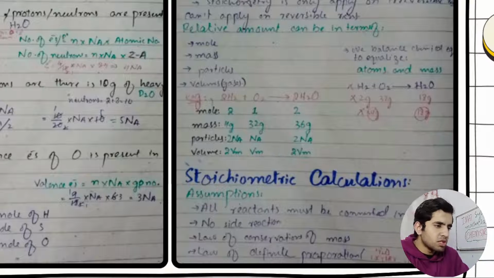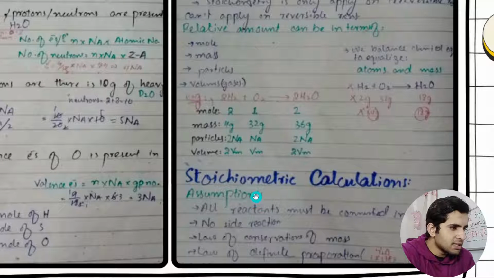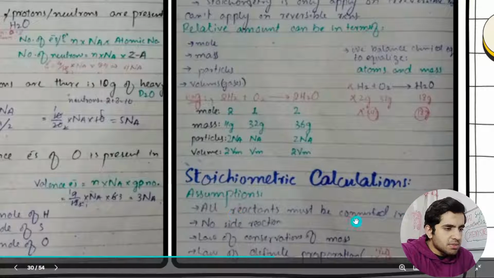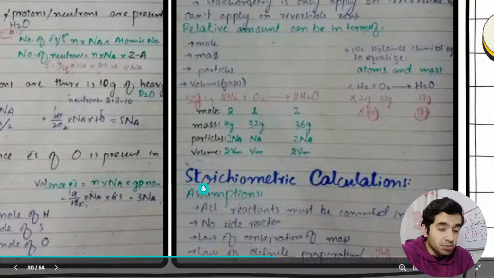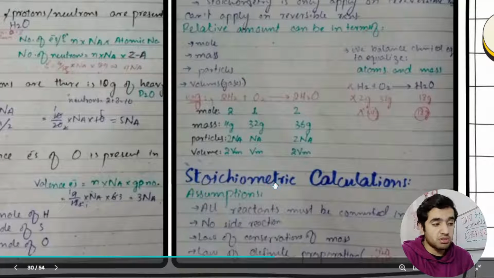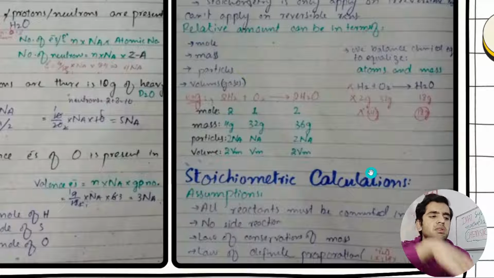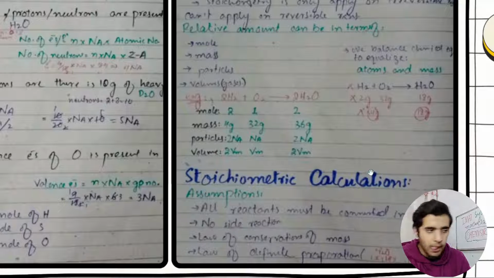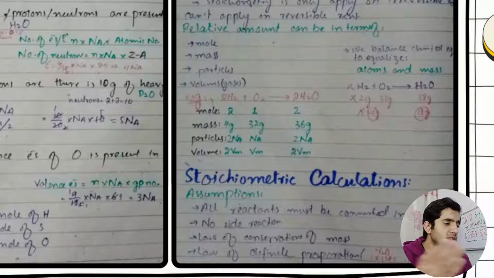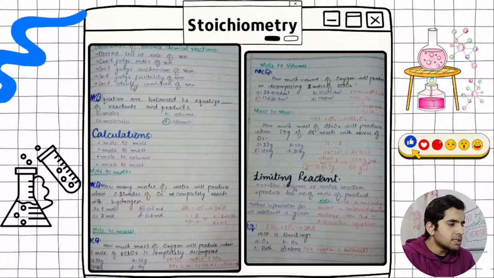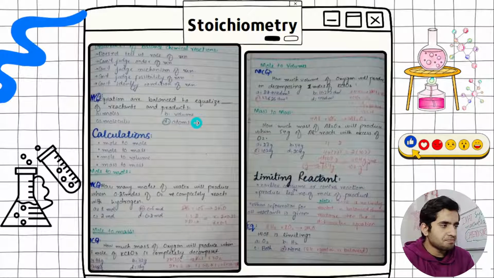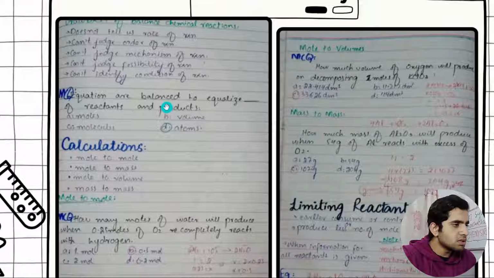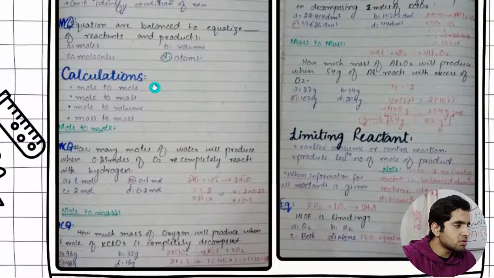So how can we do stoichiometric calculations? Let's see this. All reactants must be converted into products. These are the assumptions. For stoichiometric calculations, our reactants must be converted into products, with no side reaction, so that our product is not wasted. Then the law of conservation of mass and the law of definite proportion. These are the things that you need to know. This is the drawback of a balanced chemical equation, and then these are the calculations, mole to mole.